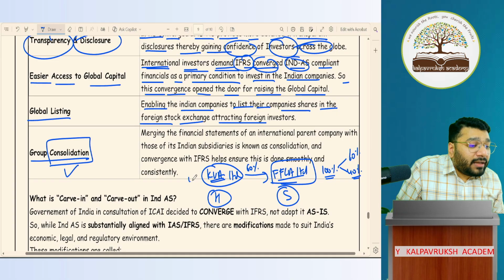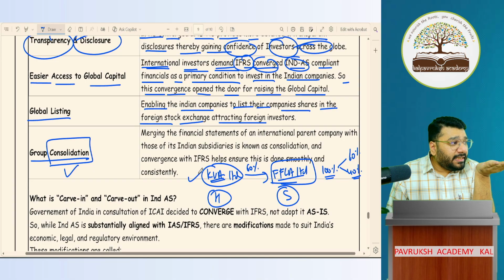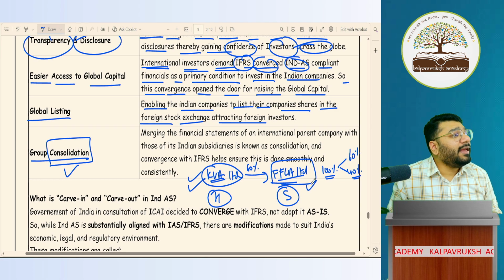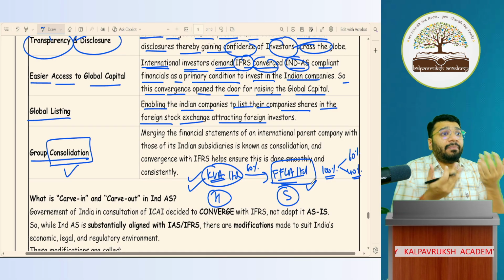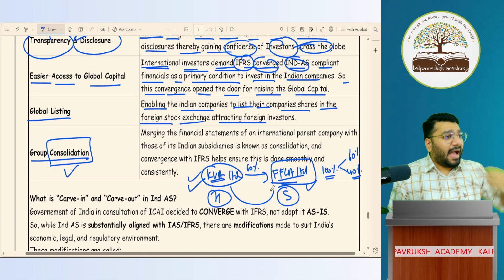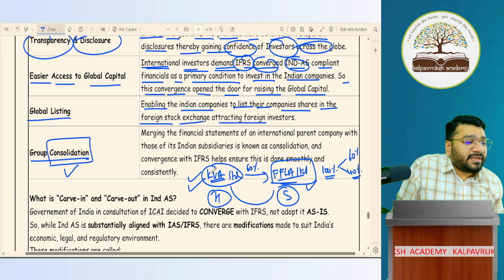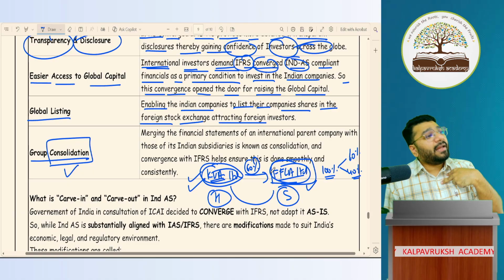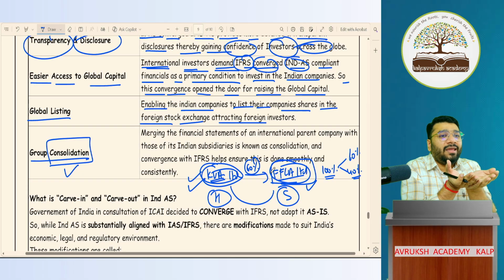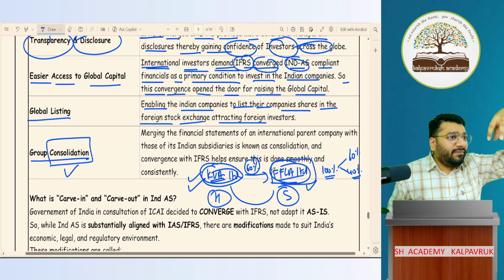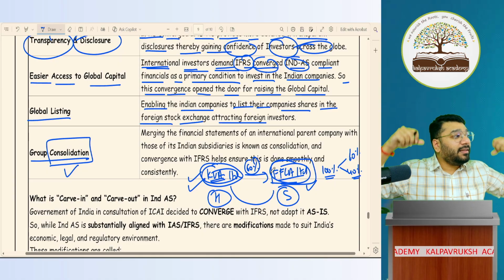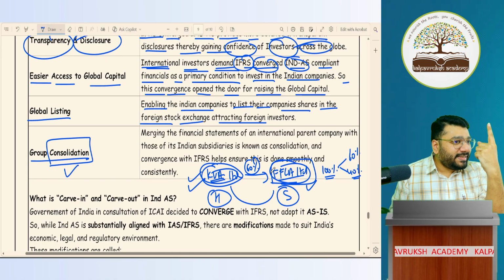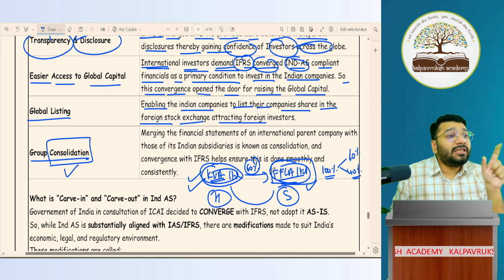Means what? CA.Prathik Academy in its personal capacity will prepare the financial statement for KVA. Likewise, FFL will have a separate financial reporting for FFL, right? Separately we'll have it. But I am the common shareholder of both. I, the owner, have invested in KVA, and my company has invested 60% in FFLA. So can I say both are my companies? So I want to know combiningly what my performance is. So the turnover of KVA and the turnover of FFLA, I merge together and say this is the total turnover of my group company. This process of merging the financial statements and making one single financial statement is called consolidation. Got it, not got it?